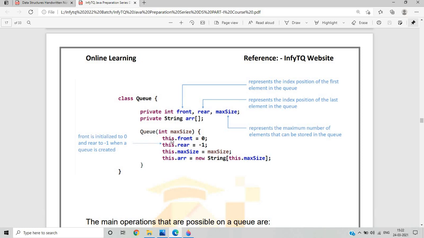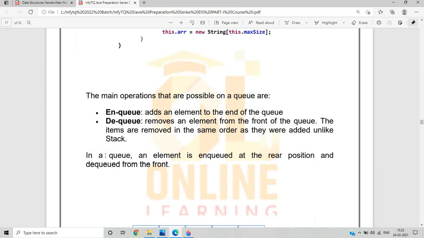This is the actual object that we implement with the this keyword, like we use the self keyword in Python. Front is initialized to 0 and rear to -1 when a queue is created, because we want to maintain a queue. The main operations possible in a queue are enqueue and dequeue. Enqueue means simply adding an element to the end of the queue, and dequeue removes an element from the front of the queue. The items are removed in the same order as they were added, unlike a stack.